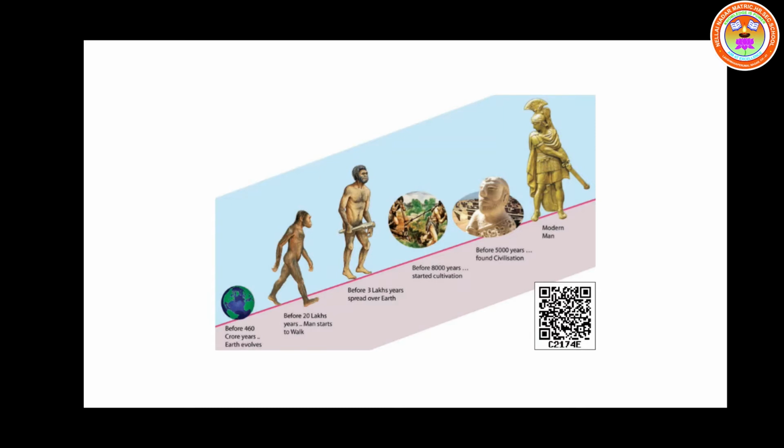Before 460 crore years, the earth evolved. Before 20 lakh years, man started to walk. Before 3 lakh years, humans spread over the earth. Before 8,000 years, man started cultivation. Before 5,000 years, they founded civilization, and thus the end of the modern man. Is it clear, children?